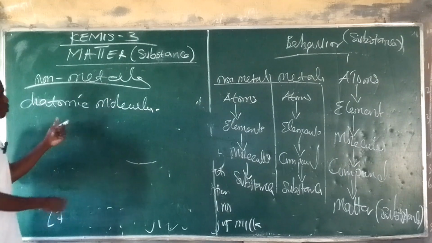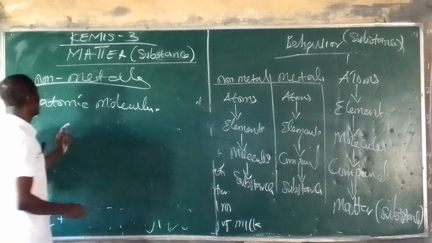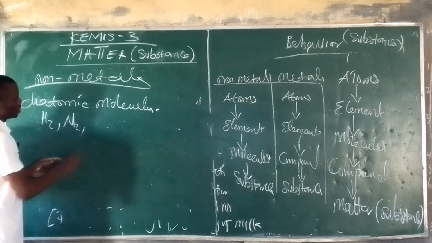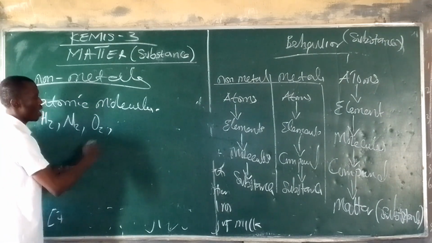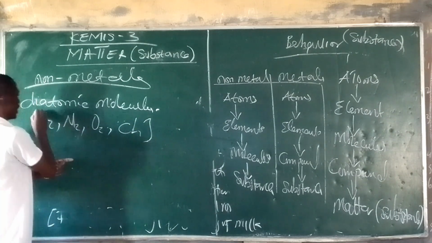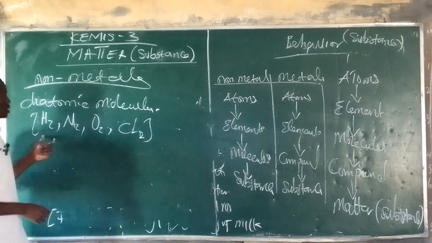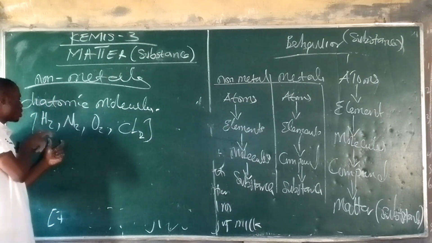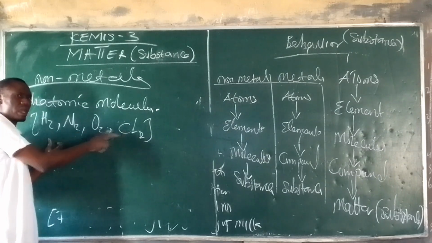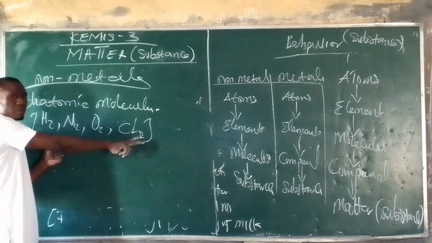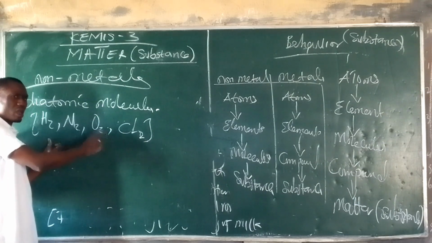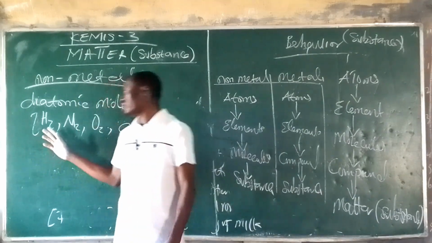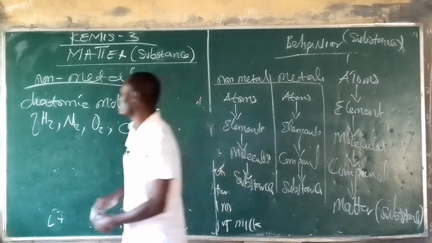Alright, some of the diatomic molecules that we have are hydrogen, nitrogen, oxygen, chlorine. Now, these atoms of elements combine, and you notice there are 2, 2, 2. When you see them in this form, they are called molecules because they have undergone a reaction. Prior to this time, hydrogen tends to exist alone.